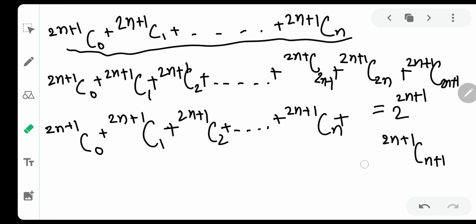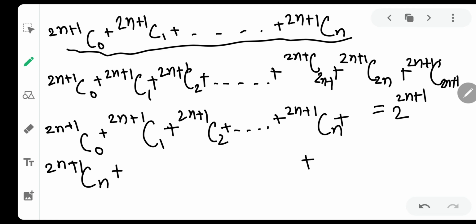Let us apply this. Then the term which will come after 2n plus 1 Cn can be written as, let us see, 2n plus 1 C, 2n minus n will be n and 1 will get cancelled. It means 2n plus 1 Cn plus 1 will be 2n plus 1 Cn. Now I think you got the idea that the series is going to repeat. If you still have the doubt, I will show you one more. Let us see the last one.